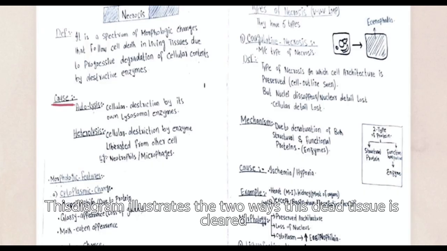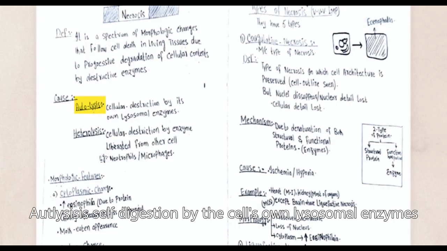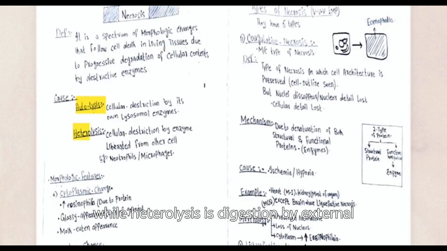Second, the condensed nucleus fragments into smaller pieces, a process called karyorrhexis. Finally, in karyolysis, nucleases dissolve these fragments completely. The nucleus fades from view, leaving behind only the outer silhouette of a ghost cell. This diagram illustrates the two ways this dead tissue is cleared. Autolysis is self-digestion by the cell's own lysosomal enzymes, while heterolysis is digestion by external neutrophils and macrophages.